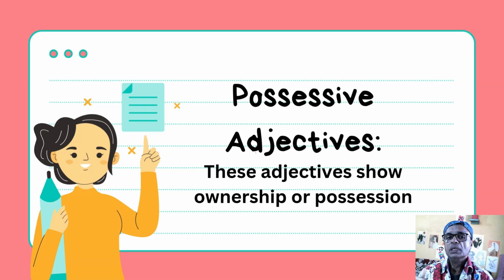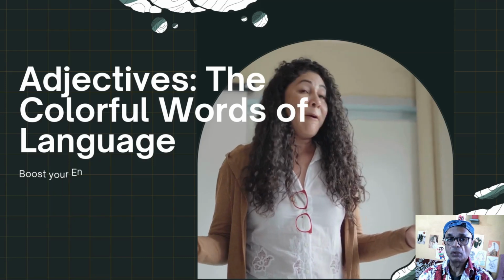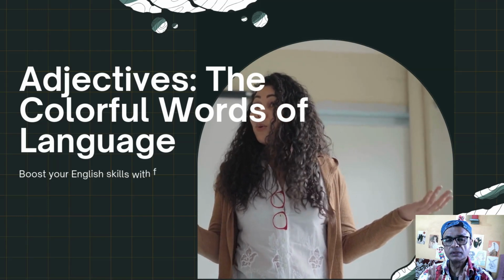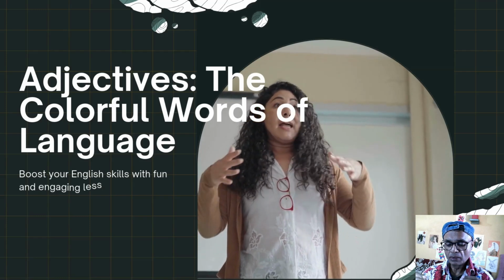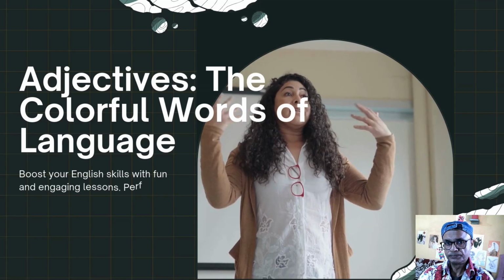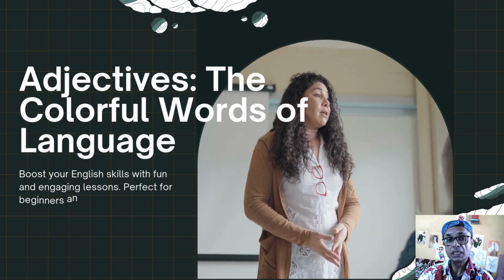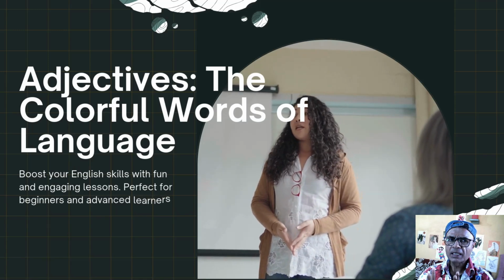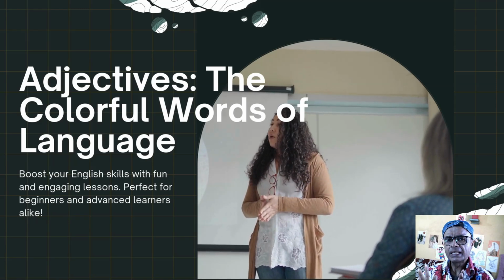Now, how will we place our adjectives? It's a very vital question, because whether adjectives will be placed before the noun or after the noun, that's a question. Generally, adjectives come before the nouns they modify. When we use adjectives, they always modify nouns or pronouns. A good book means the book I mentioned is a good one, it modifies the quality of the book, isn't it? Mostly they are placed before the nouns they modify, but some exceptions are also there.